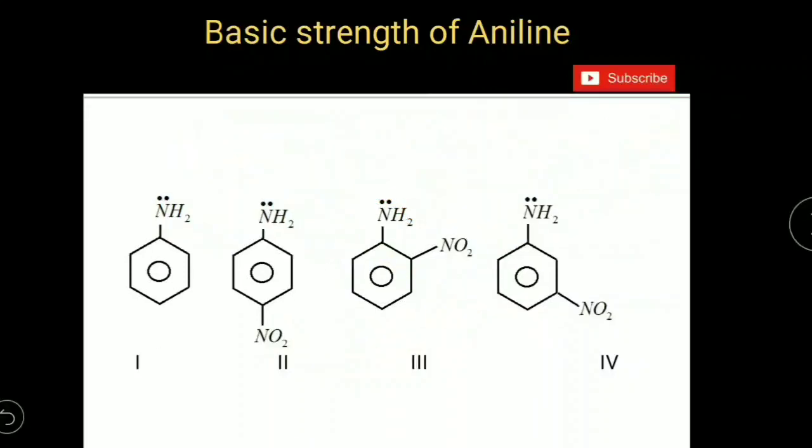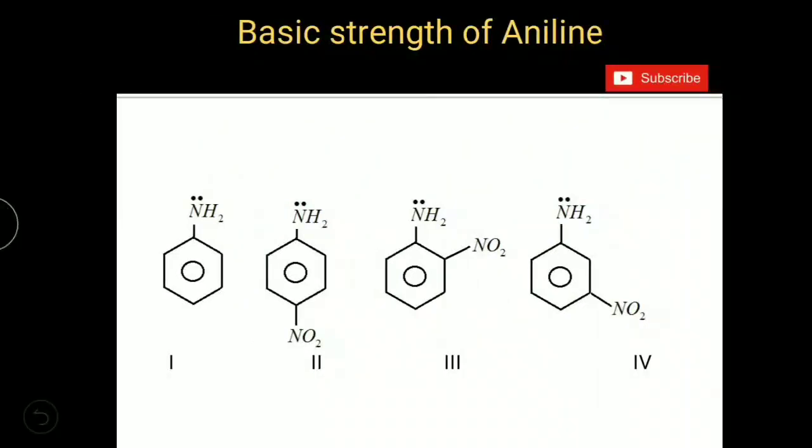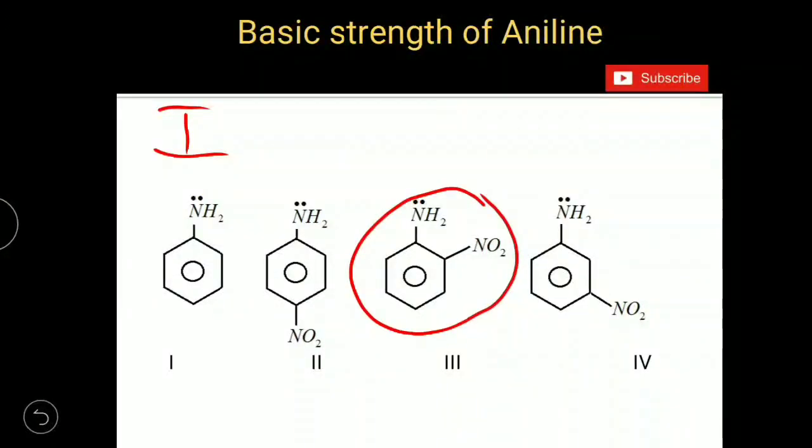And come to nitro isomers of aniline. Nitro group is also electron withdrawing group. So nitroanilines are less basic than aniline. So aniline comes in first place, and in the 3 isomers of nitroaniline, because of ortho effect, orthonitroaniline is weakly basic. So it will go to 4th place.